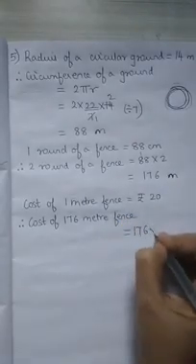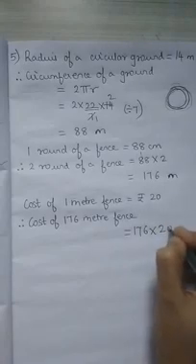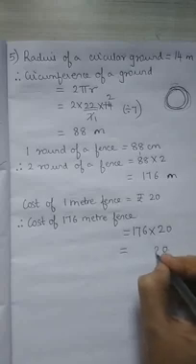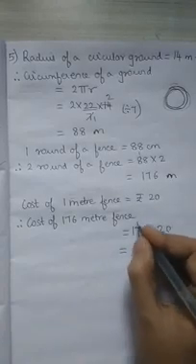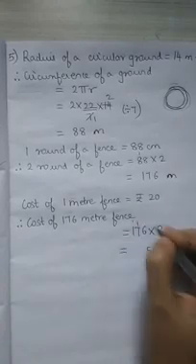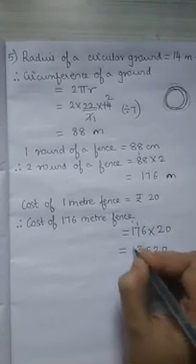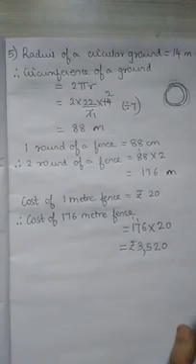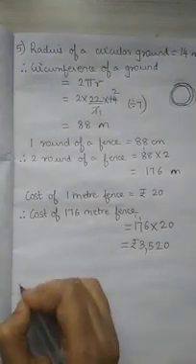176 into 20. 0 you will keep it as it is. 2 6s are 12, carried up 1. 2 7s are 14 and 1 is 15, carried up 1. 2 1s are 2 and 1 is 3. So it is 3520. So you will write there.